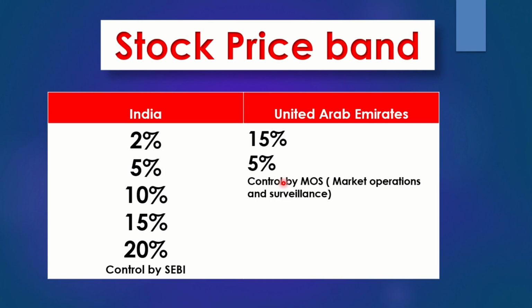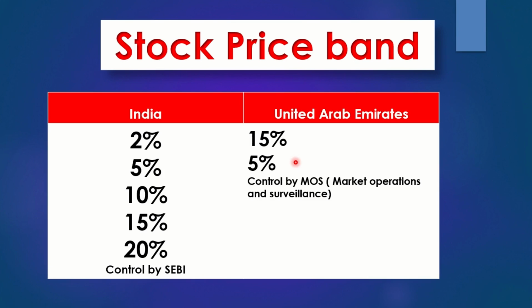In the same way, if it increases by 15%, you cannot do any trading in that stock either. There are two limits: increase is 15% and decrease is minus 5%. If it decreases by 5%, they will control the respective stock.